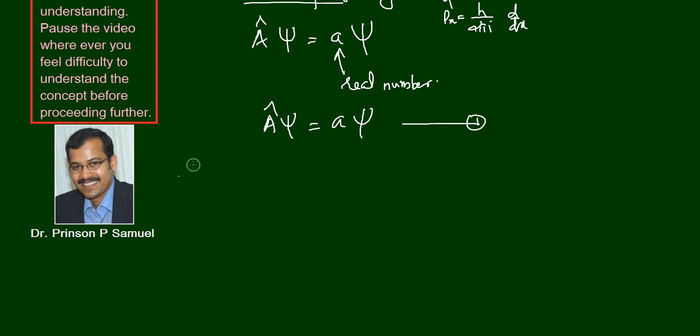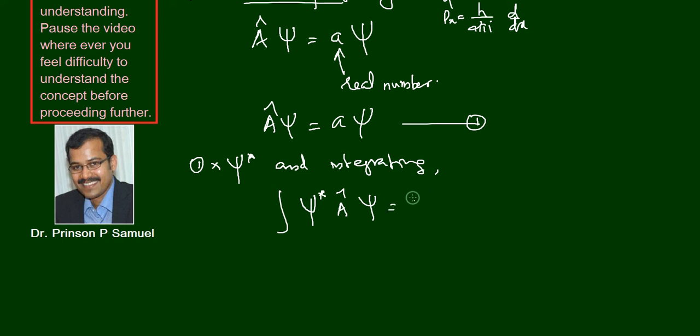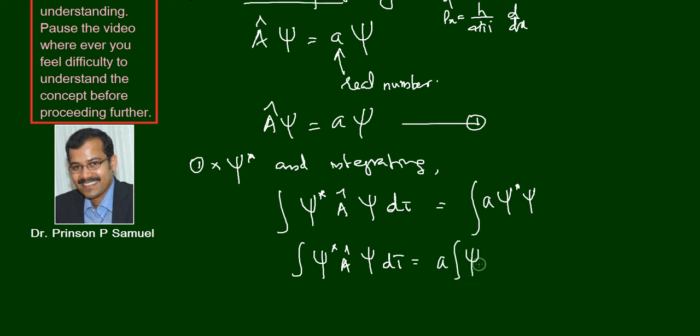If we multiply equation number 1 with psi star and integrate, then we get integral psi star A cap psi d tau is equal to integral a psi star psi d tau. Actually a is a constant, so we can take it out of the integral symbol. So it is a integral psi star psi d tau.